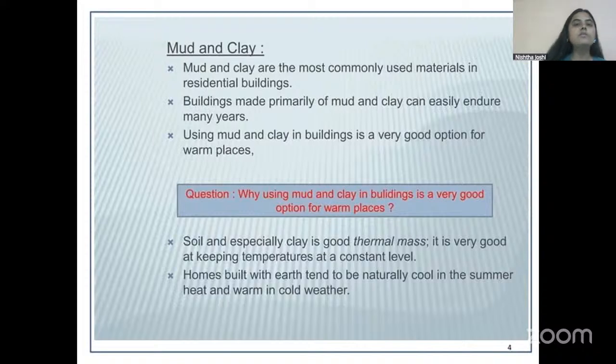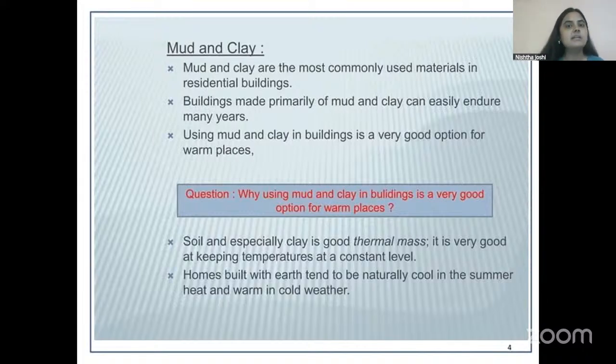So the kind of buildings that you will find in rural areas, in villages, or the most interior parts of any region. The kind of buildings, the kind of structures, either kacha houses or even pakka houses that you see in such areas, they are known as vernacular buildings. Vernacular means local. So this is a type of architecture where the locally available material is used.